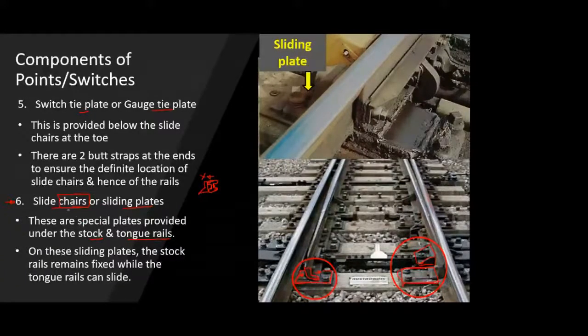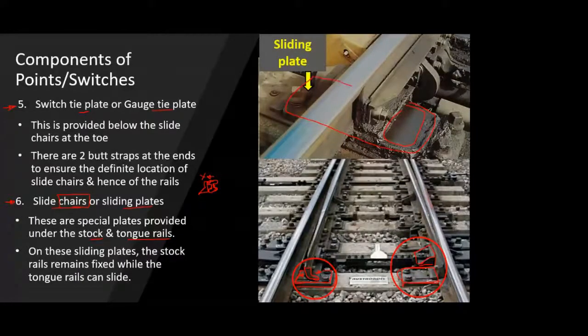So this is nothing but the slide chair or slide plates, and then below this slide chair or slide plate, again you have one plate, which is nothing but this fifth component that we have, that is the switch tie plate or gauge tie plate. Okay, so in the topmost figure you can see this is the plate.